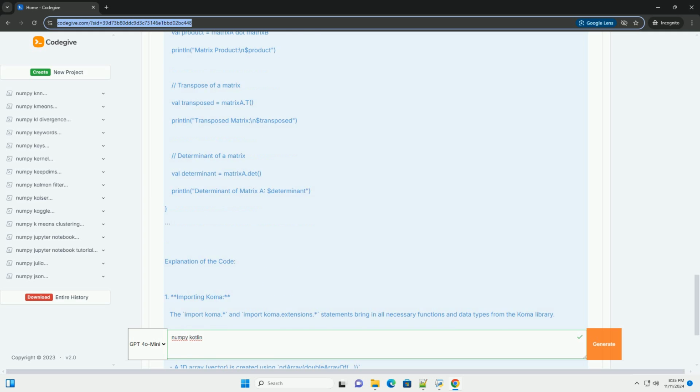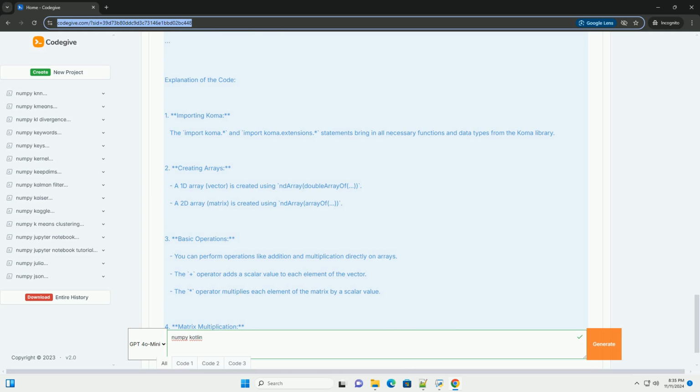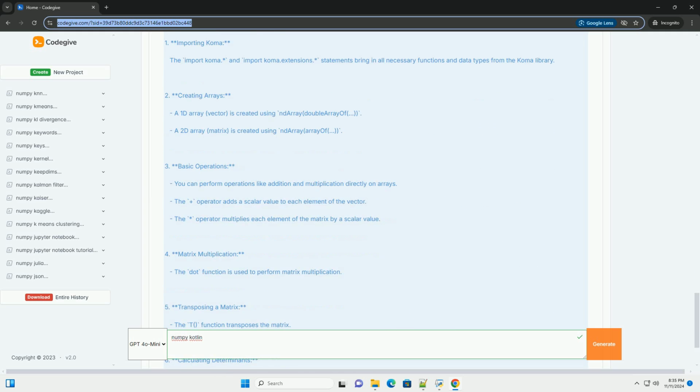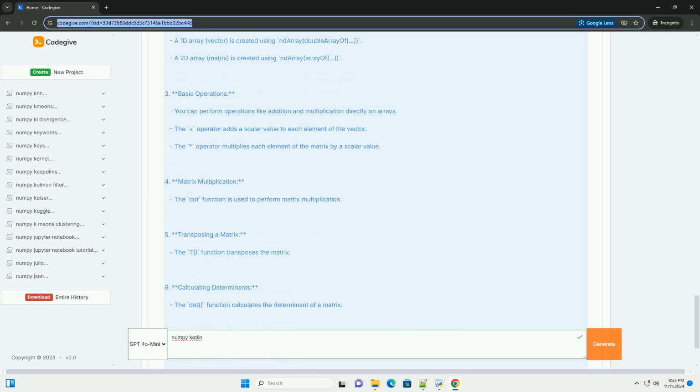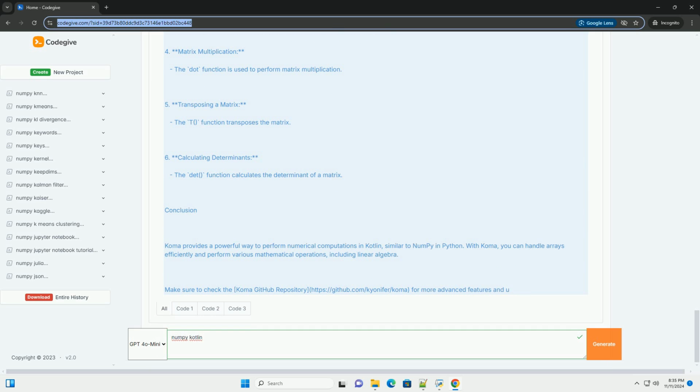1. Setting up your Kotlin project. To use Comma in your Kotlin project, you will need to set up a Kotlin project using Gradle or Maven. Below is an example of how to set it up using Gradle. Add the following dependency to your build.gradle file.